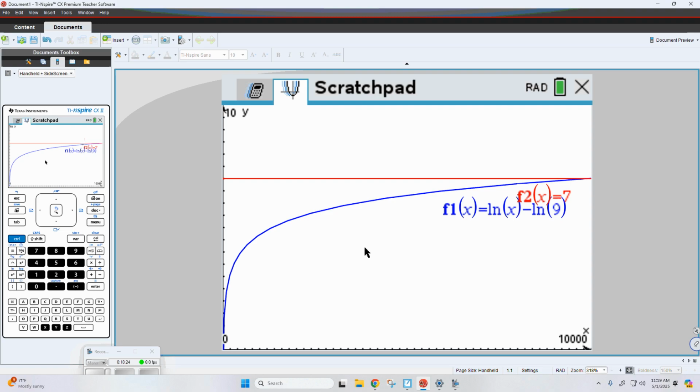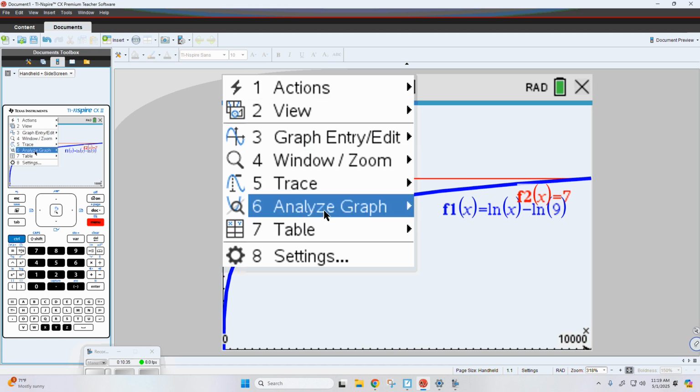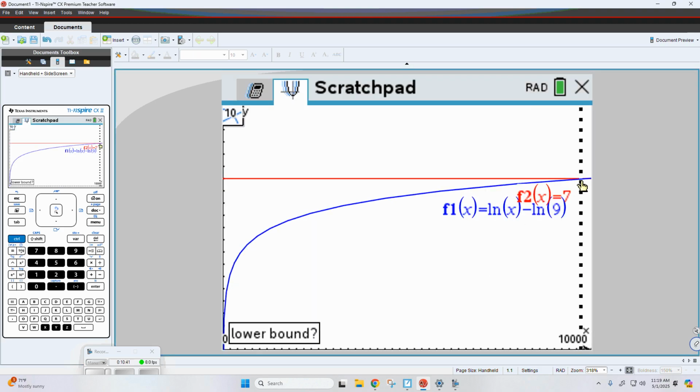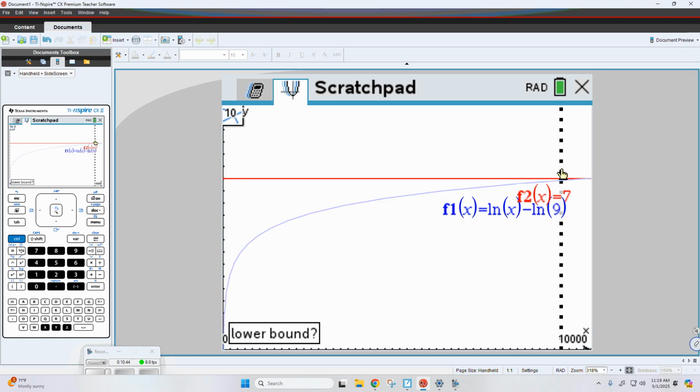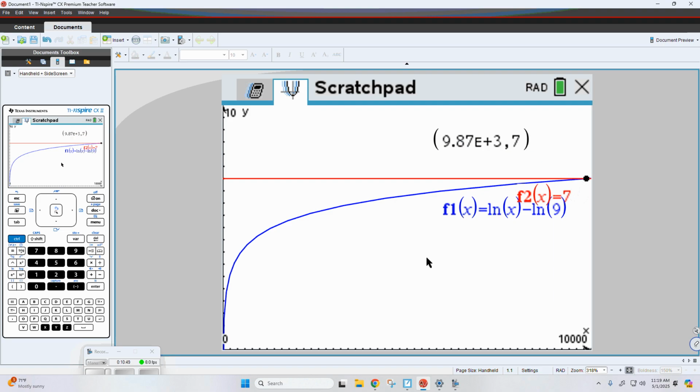Okay. So it takes a little while to get there on this problem. Not every one of them. You know, this one happens to be unusual. But if I go to menu, what are the keystrokes? Okay, so we want to choose Analyze Graph. Then we're looking for the intersection. So remember, lower bound: if I'm looking for this right here, I put it to the left of where I want it. Upper bound means the right. There you go. See, there's that scientific notation again, telling me to go ahead and move the decimal point 3 places to the right.